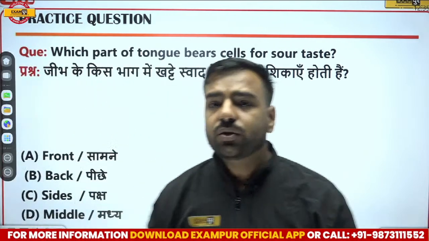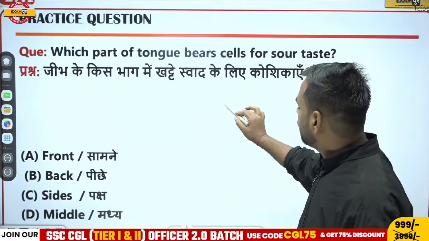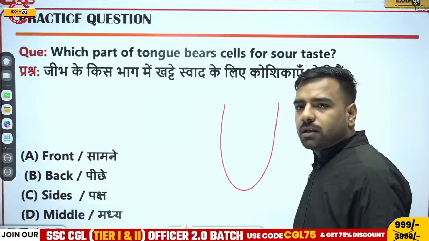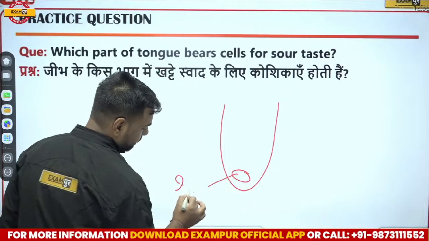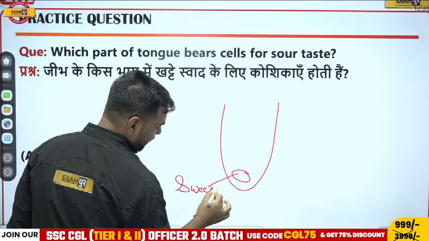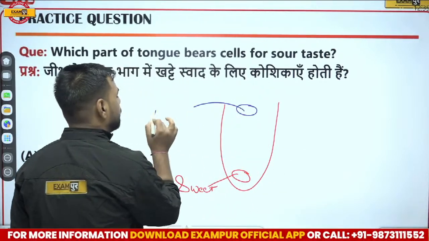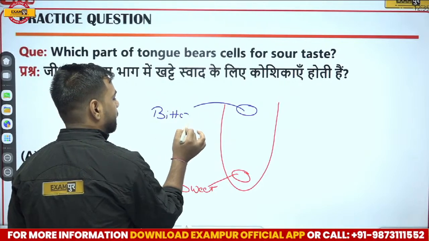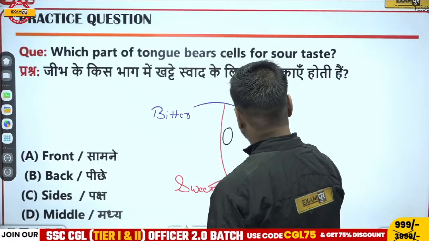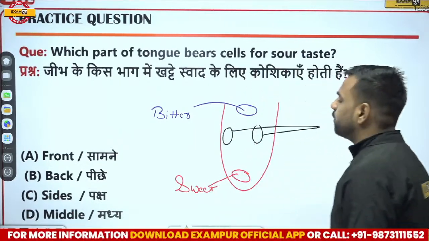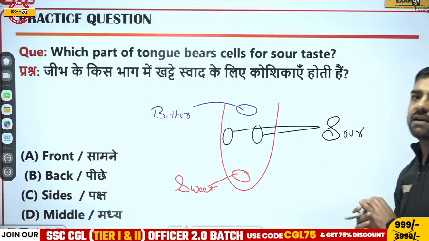Now, this question, if I draw a tongue, you will easily be able to tell. When I draw a tongue over here, the bottommost part will tell you about the sweet nature. If I talk about this part, this will tell you about bitter nature. The side parts, this and this, are going to tell you about sour nature. Right?